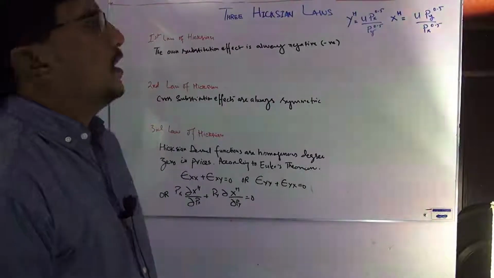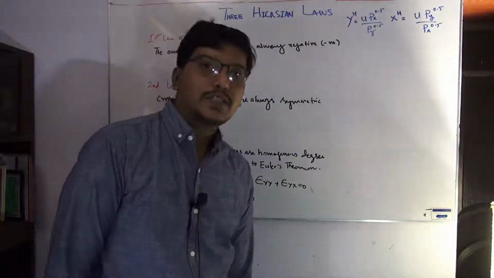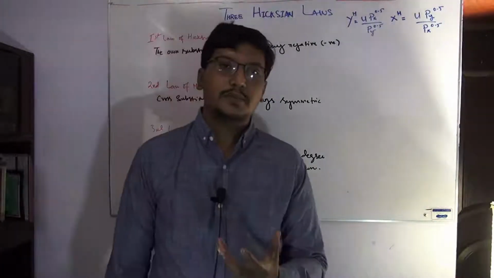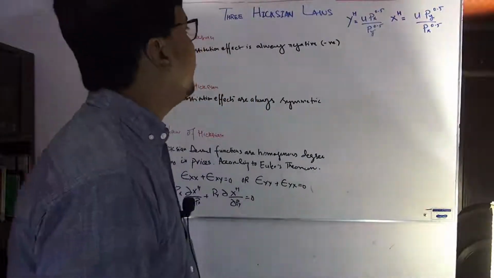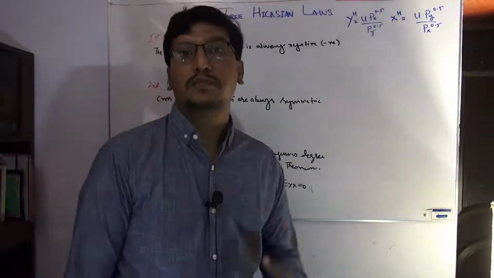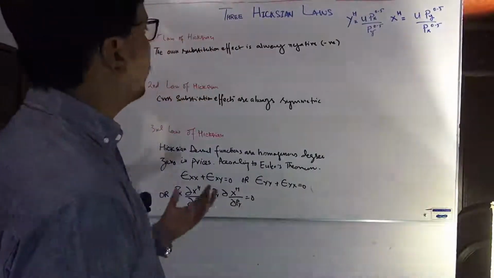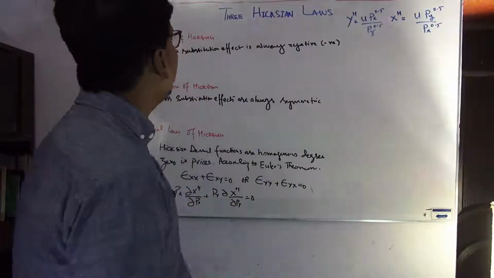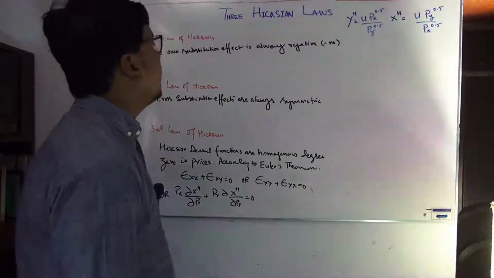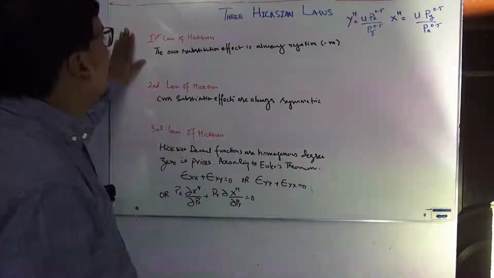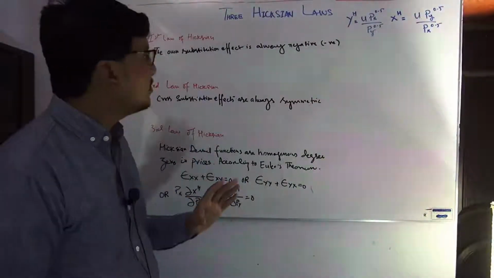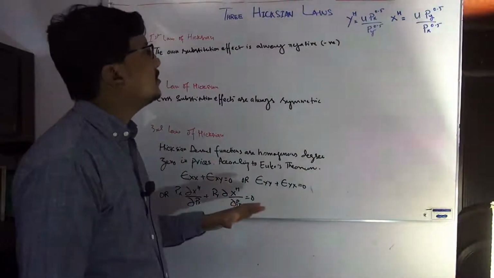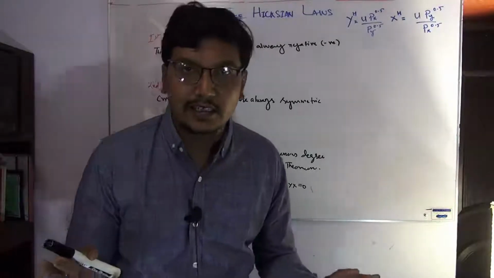Hicksian laws are based on the Hicksian demand curves, and the concept of the Hicksian demand curve is about the compensated demand curve. First of all, we will discuss the first law of Hicks, and the first law is very simple. It says that the own substitution effect is always negative.